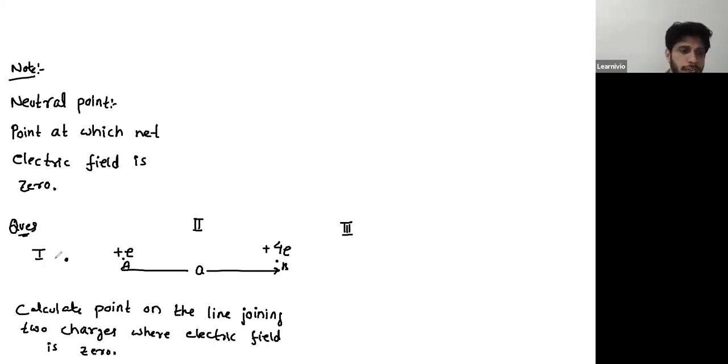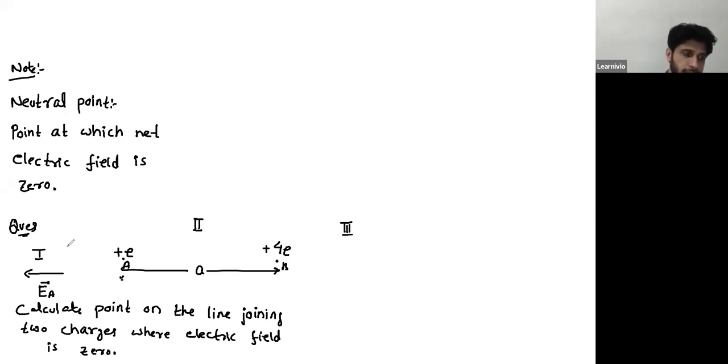So Giovanna, what should be the direction of the field due to this charge at A in this region 1? Right hand side or left hand side? It should be left hand side. So that is the field due to charge A. Now, what about the field due to the charge at B over this same region? Left or right?